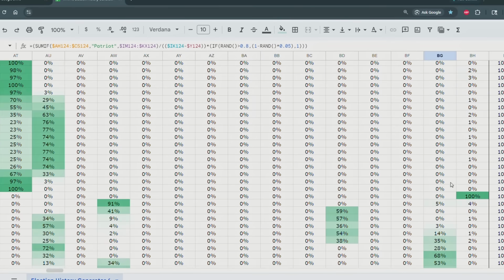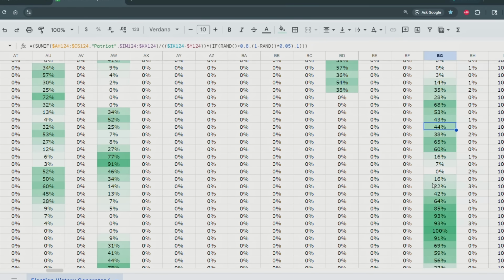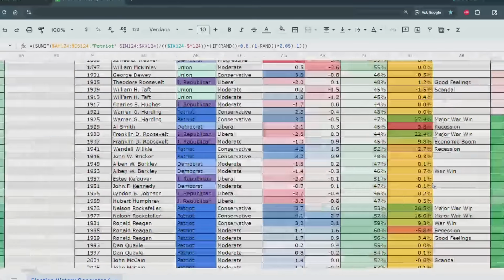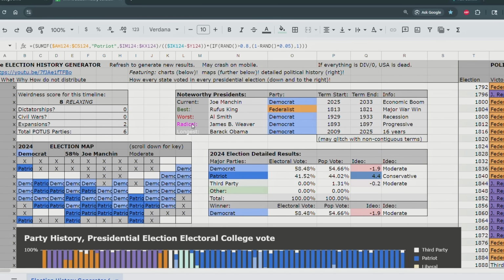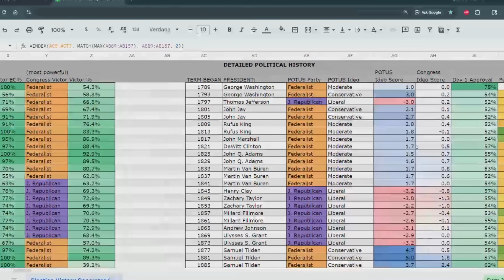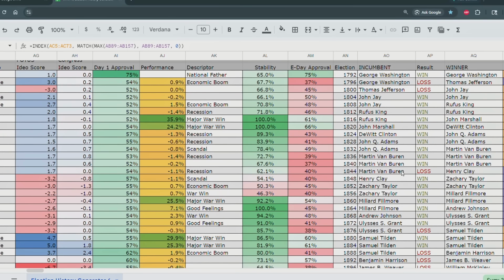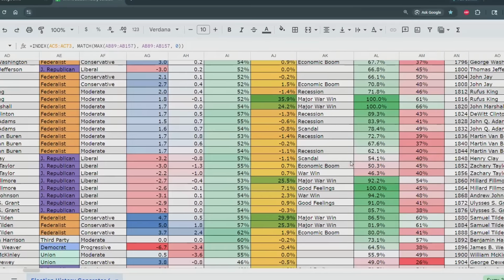Yep, there was another major party then, the Patriot Party, which I bet was pretty conservative back then. Let's scroll back over and we can see the most radical president was James B. Weaver in the 1890s, more progressive. So that's probably a response to a crisis in the country. Political parties become more radical if there's a political crisis.